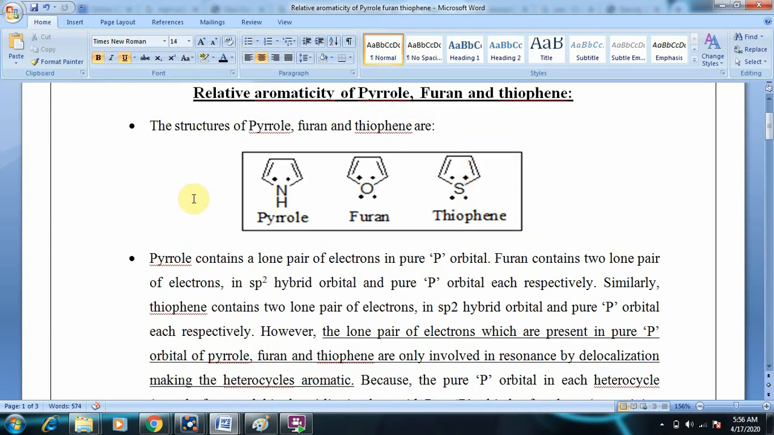We'll quickly have a glance through them. These are the structures of pyrrole, furan and thiophene, as we discussed. Pyrrole contains a lone pair of electrons in the pure p orbital. Furan contains two lone pairs of electrons, one in an sp2 hybrid orbital and another in a pure p orbital. Similarly, thiophene also contains two lone pairs, one in an sp2 hybrid orbital and the other in a pure p orbital.